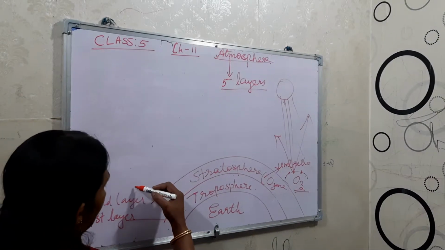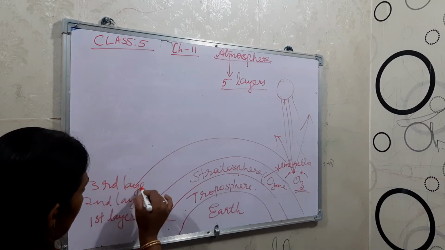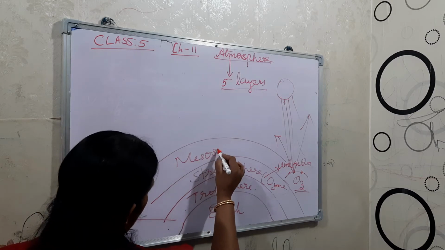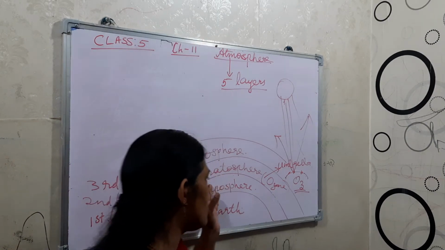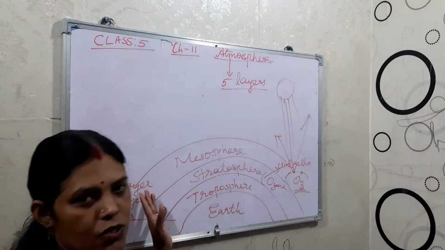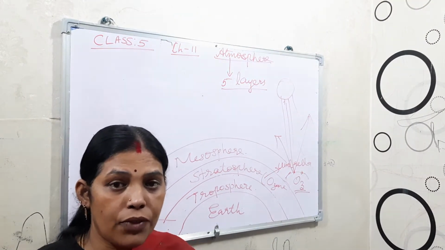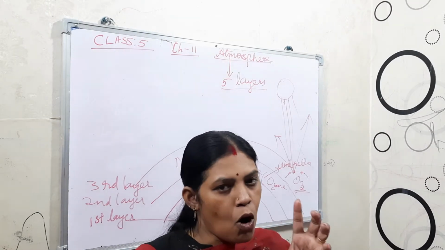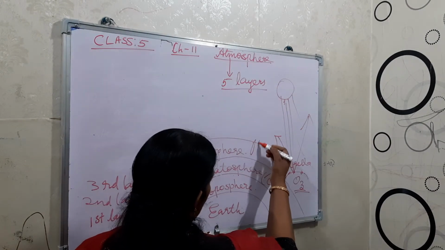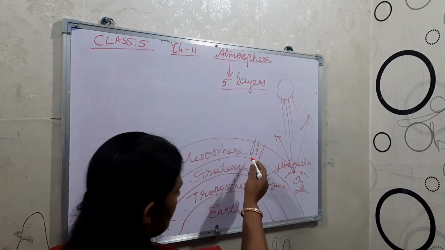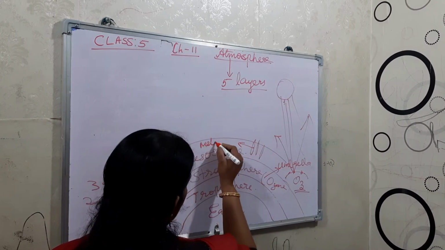And then the third layer is the mesosphere. Here in the mesosphere, there are small rock particles coming from space. These rock particles are known as meteoroids.